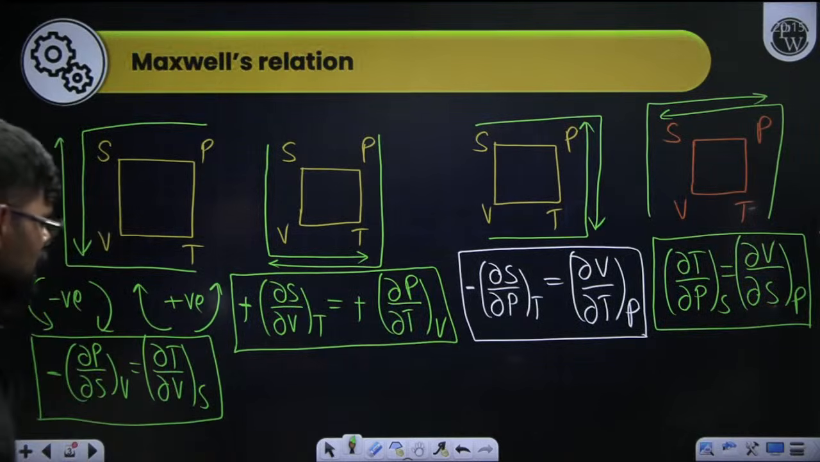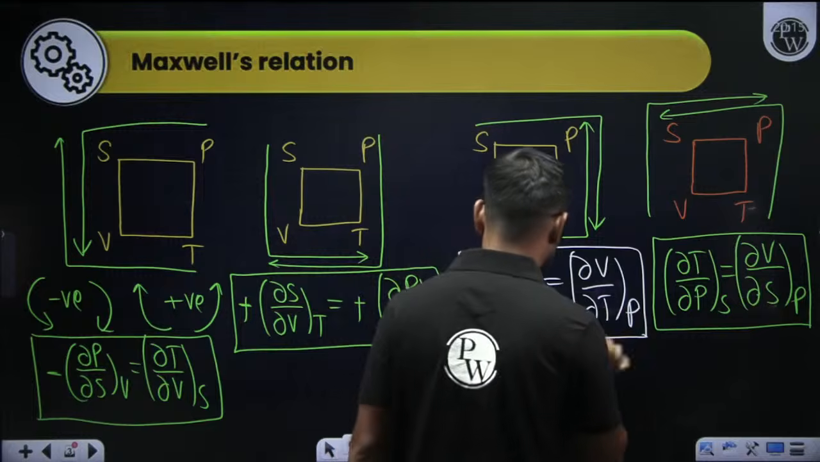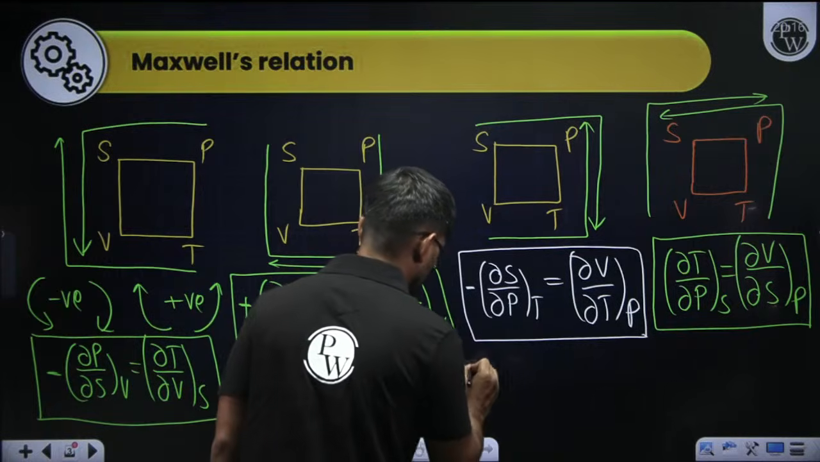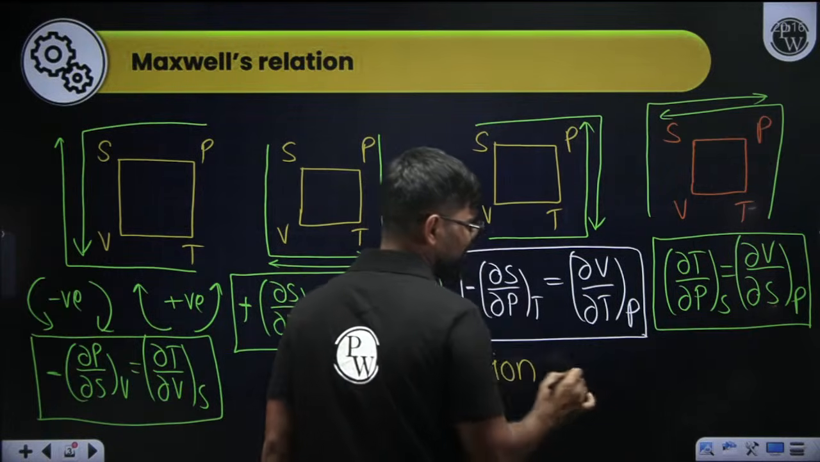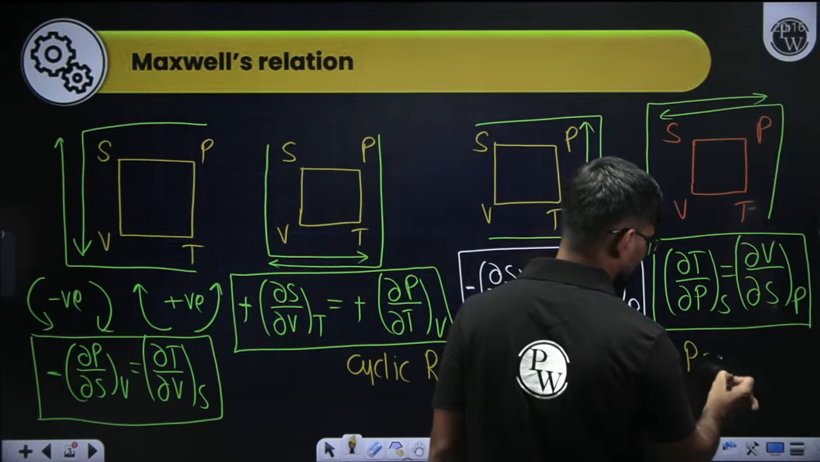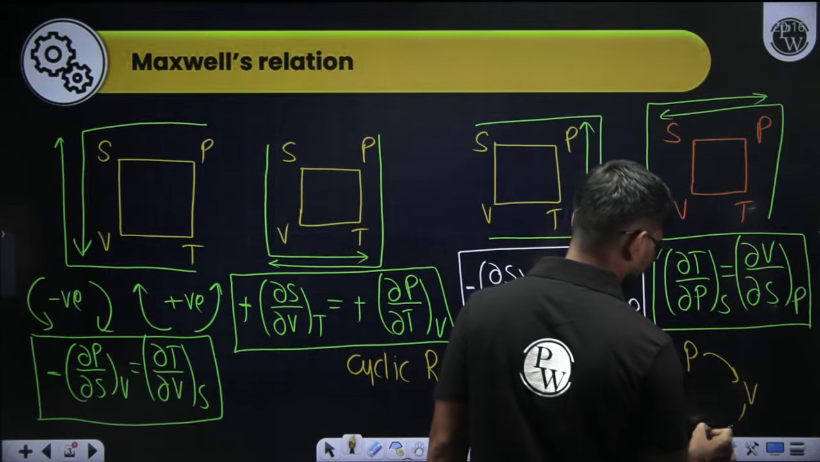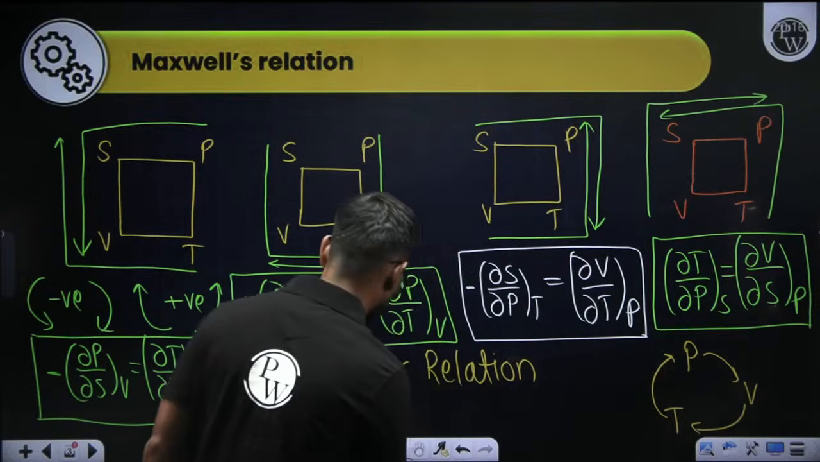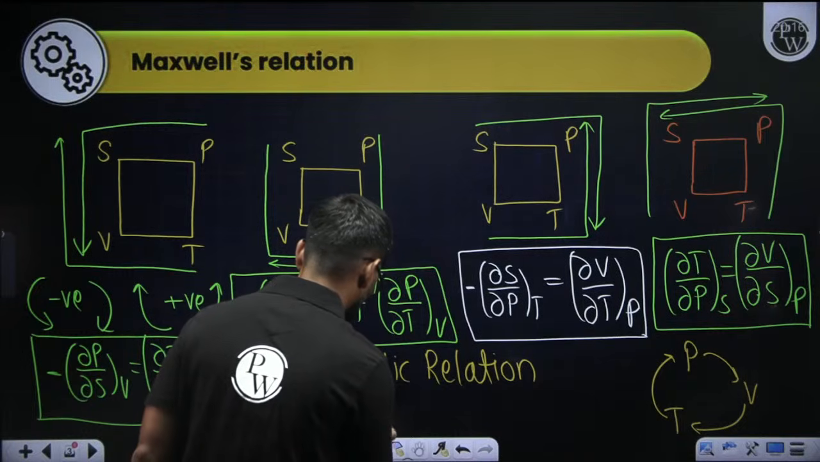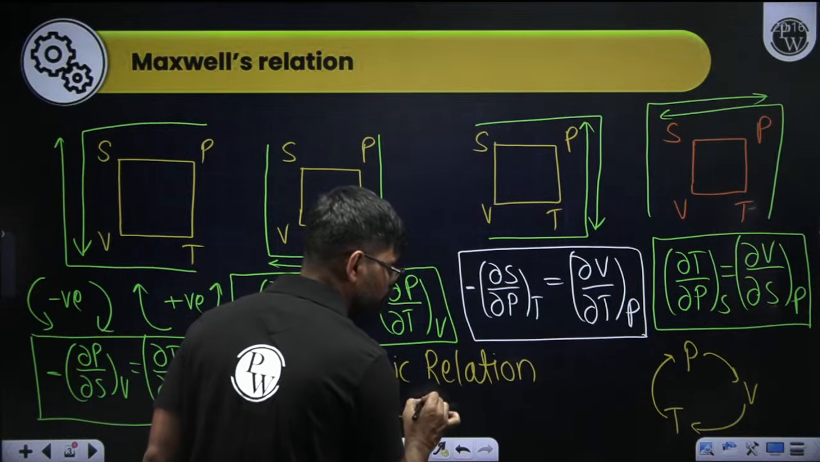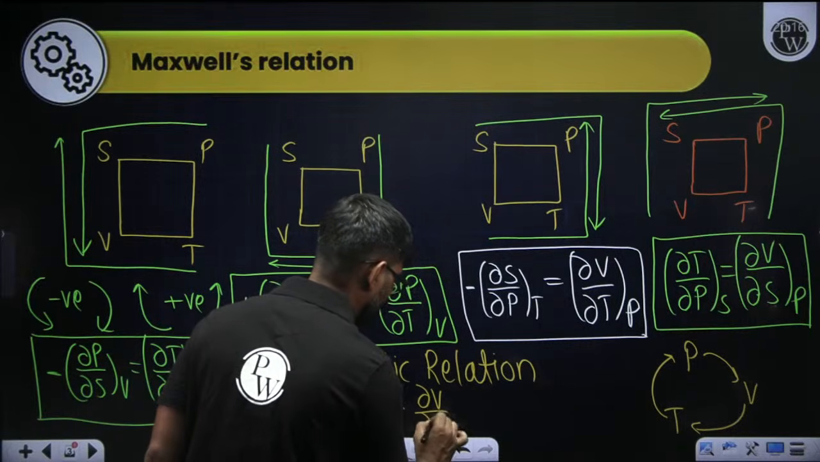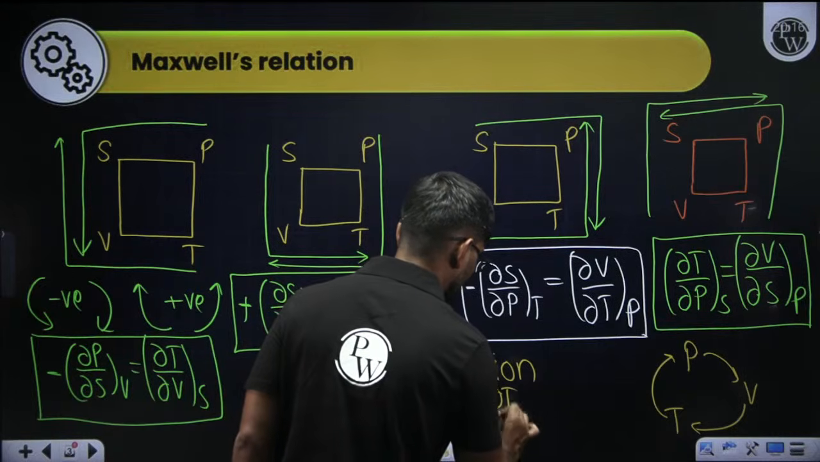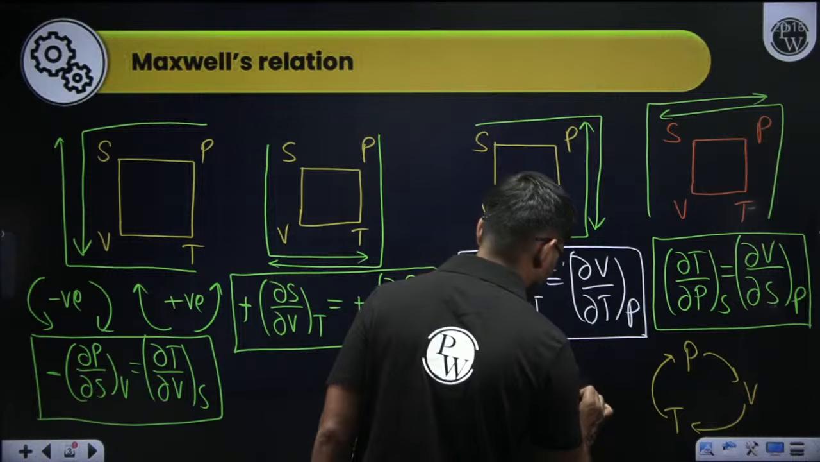One more very important equation is called the cyclic relation. What is the cyclic relation? You can remember it like this: P, V, T. (∂P/∂V) at constant temperature into (∂V/∂T) at constant pressure into (∂T/∂P) at constant volume is equal to -1.